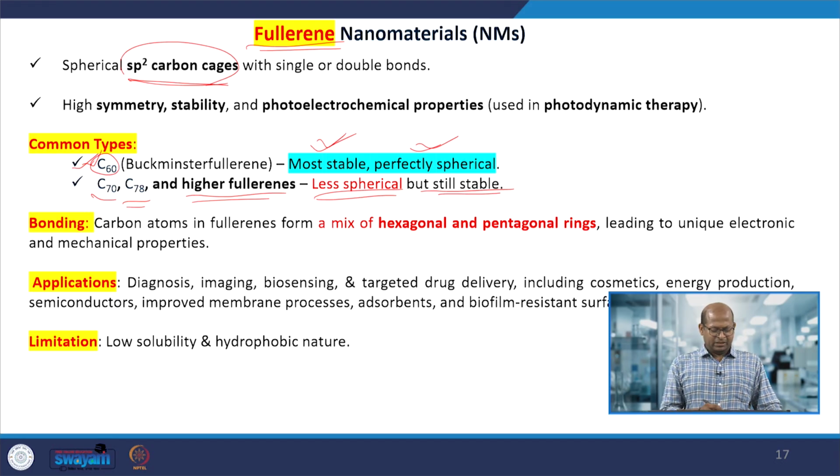Okay. And there are many applications, as I said: imaging, biosensing, or targeted drug delivery. Energy storage also, electronics, semiconductors, many applications are there. One limitation of these materials is low solubility and hydrophobic nature. They are not easily soluble in water. Therefore, they are hydrophobic in nature.